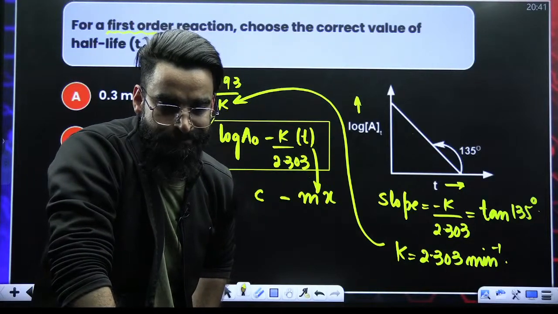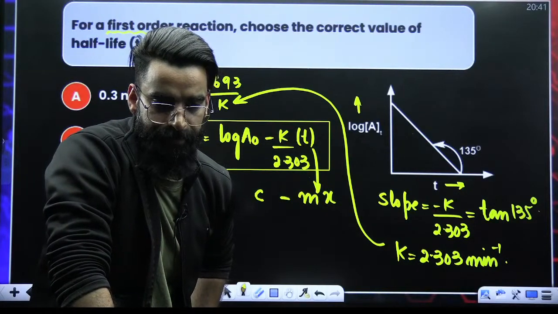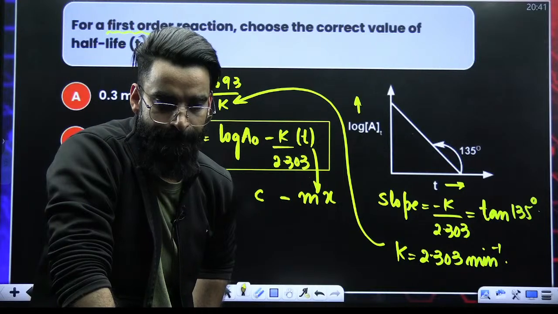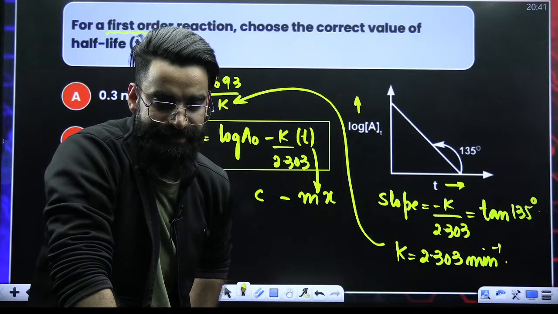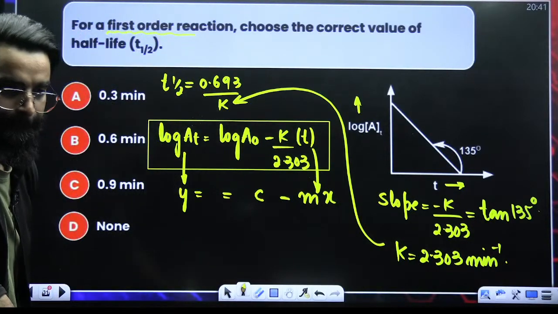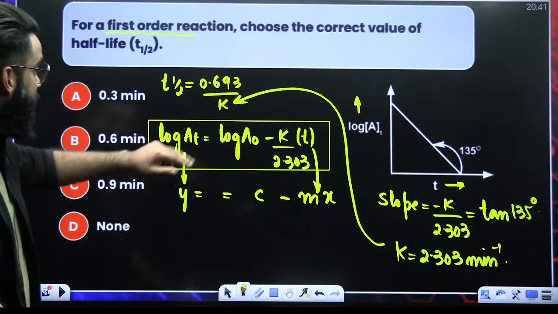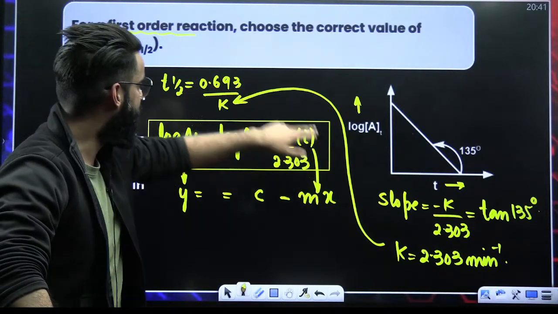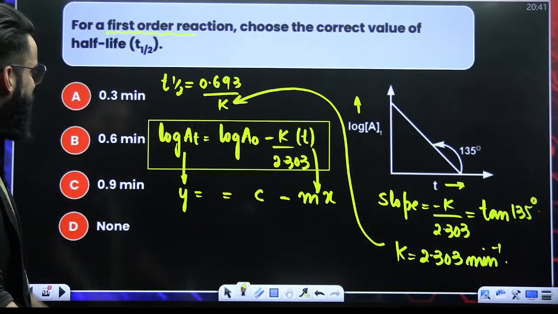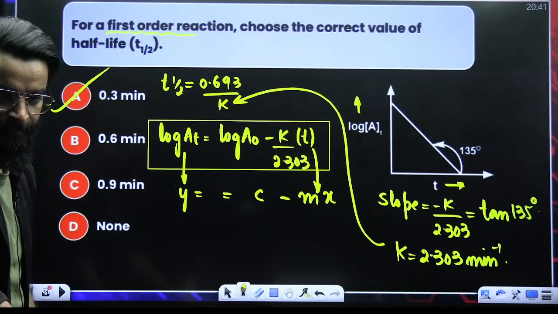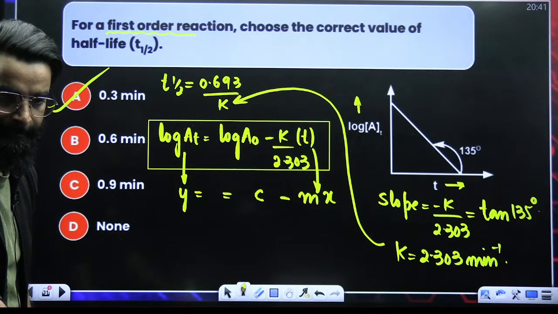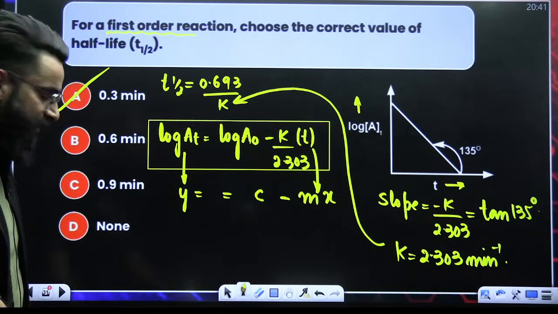Perfect, guys. Am I clear with this? Yes or no quickly? So it's going to be 0.693 divided by 2.303. The value is going to be 0.3. Yeah? Perfect.